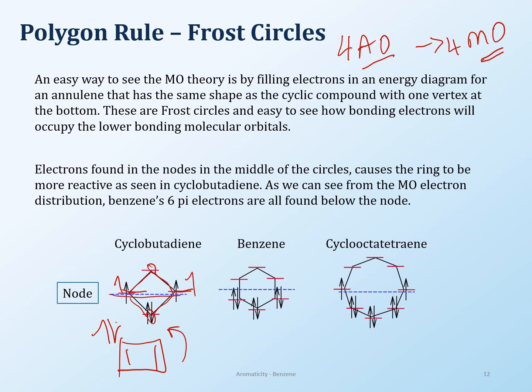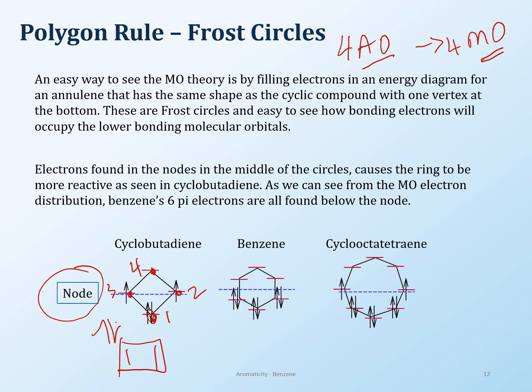And that's what we have over here. So there are 1, 2, 3, 4 molecular orbitals. Each of the carbon points over here is where the orbital exists, okay? You take your line and you draw it in the middle, and that's called the node. All right, so just slice it in the middle, and then that's called the node.